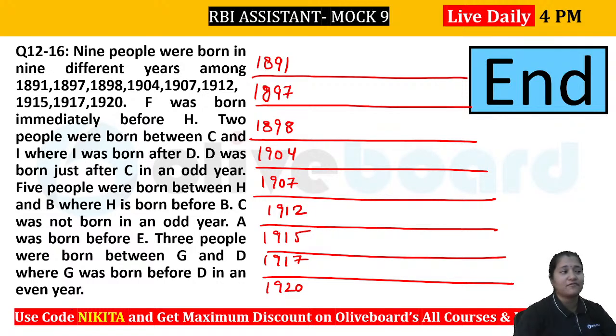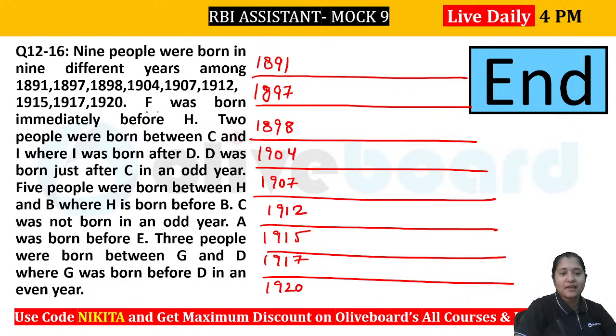So you can see we have 9 people who are born in different years and the years are mentioned. Now in this particular question, we don't need to calculate the age because the hints are not based on age difference here. They are based on sequencing, right? So let's quickly check. Vandana also completed. Okay, so Rishi and Naveen are getting the same arrangement here. Let's quickly check it out.